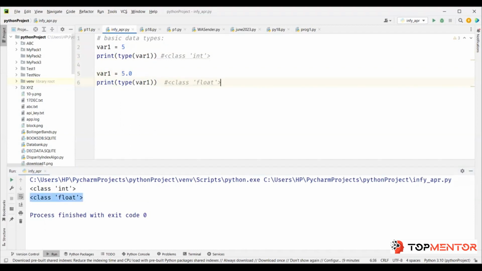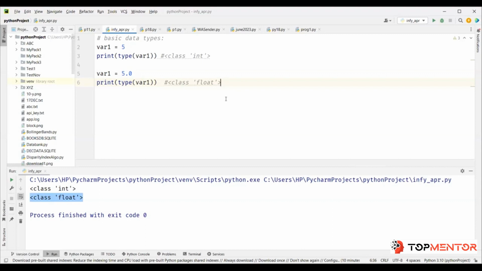Python is a class and object-oriented programming language. Everything is treated as class and object here. For now, let's assume that class is like a group with similar functionalities. So it belongs to a group called float, and all the floats will have similar functionalities or usage, right? Later we will get into class and object discussion, and we'll understand more about what is class, and how to create our own classes.